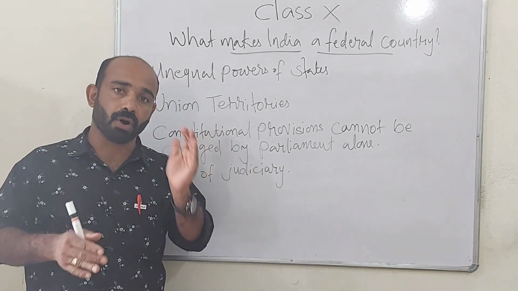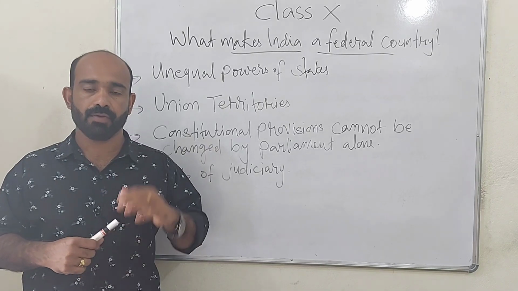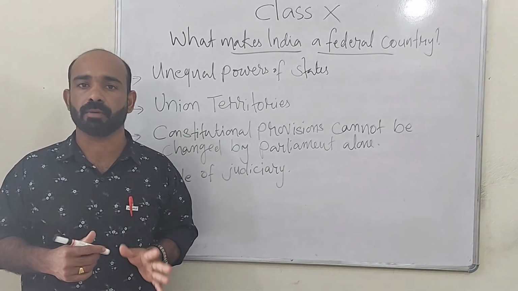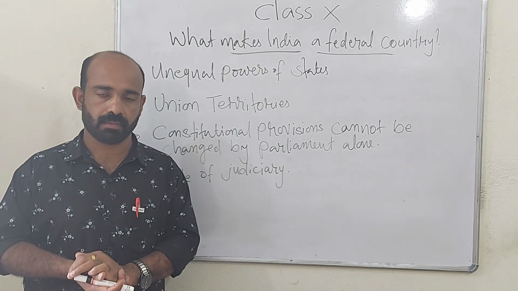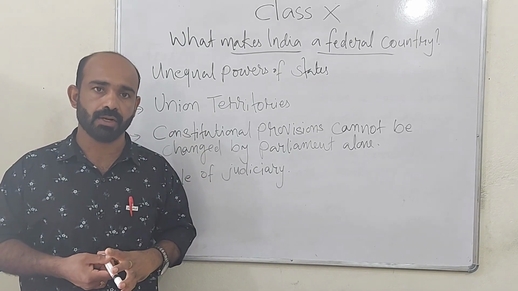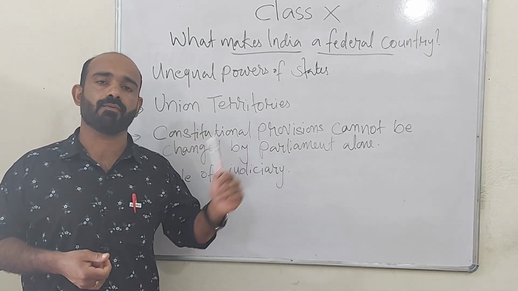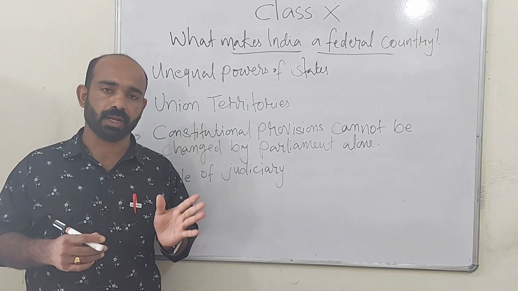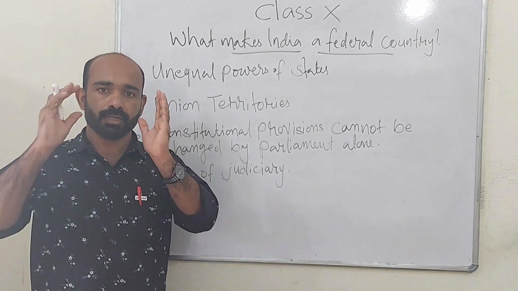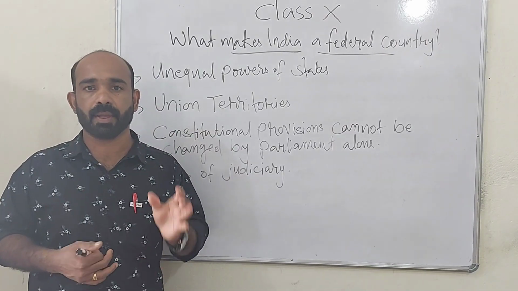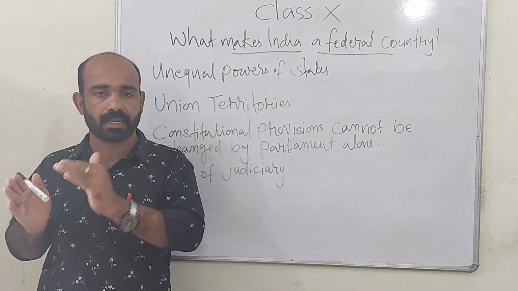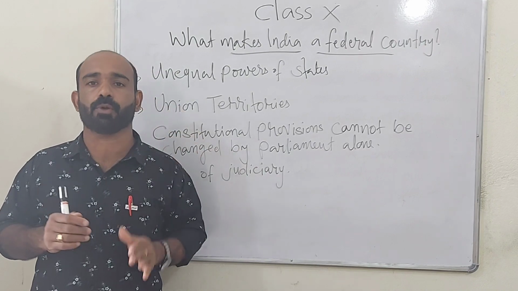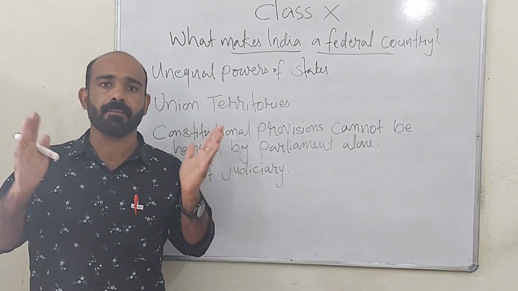In the topic holding together federation, we have seen that India is an example of a holding together federation. In a holding together federation, all the states may not have equal powers. We have already seen that in India, in some states, people, especially outsiders, cannot buy immovable property, land and buildings.